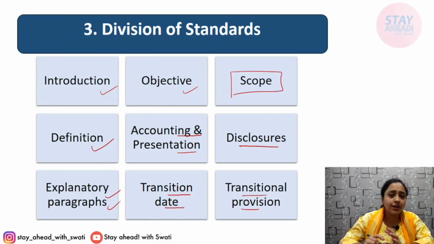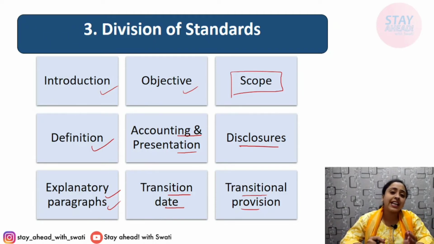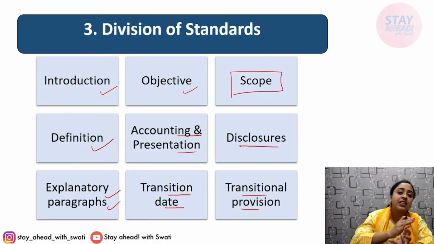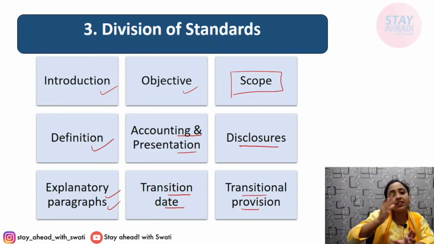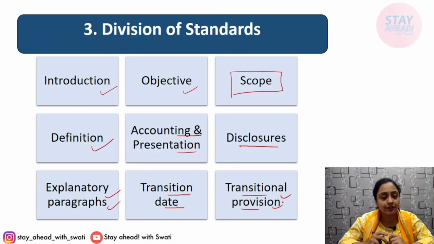That means some things are given about the differences that will be there between previous accounting and new accounting. For example, previously cash accounting was allowed, now cash accounting is not allowed and only accrual accounting is allowed. So there might be differences in shifting from one particular thing to another. Some provisions are made to deal with the differences between the previous accounting and the current accounting. That is known as transitional provisions. This is also a part of the standards itself.